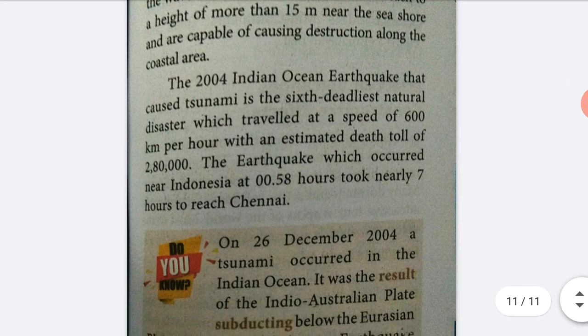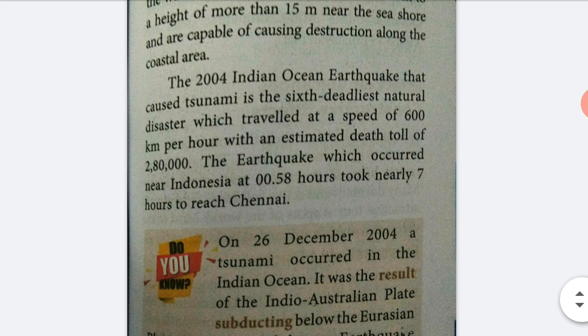The 2004 Indian Ocean earthquake that caused a tsunami is the sixth deadliest natural disaster, which traveled at a speed of 600 km per hour with an estimated death toll of 280,000. The earthquake, which occurred near Indonesia, took nearly 7 hours to reach Chennai.